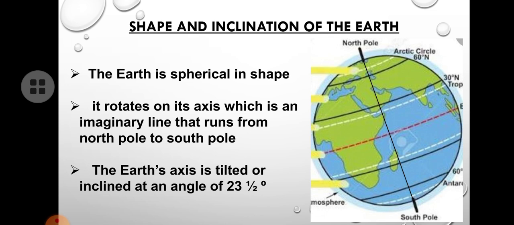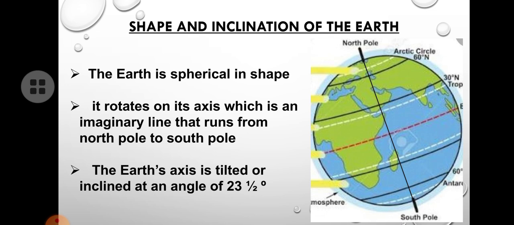So what is the axis? Look at the straight slanting black line from North Pole to South Pole. It is an imaginary line. Imaginary line means it is not really any real line. For our understanding, we have drawn an unreal line, and that is called an imaginary line.